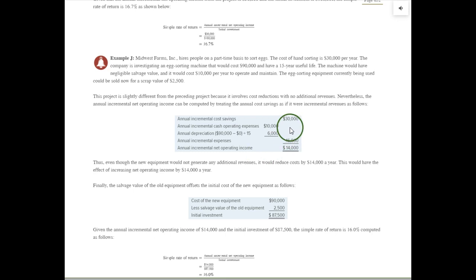The new machine would save $30,000 in cost. It would increase expenses $10,000 to maintain it, and then depreciation $6,000, so $16,000 in increased cost for the new machine, but we would save $30,000 because we're currently hand sorting the eggs. So our net operating income would increase by $14,000.